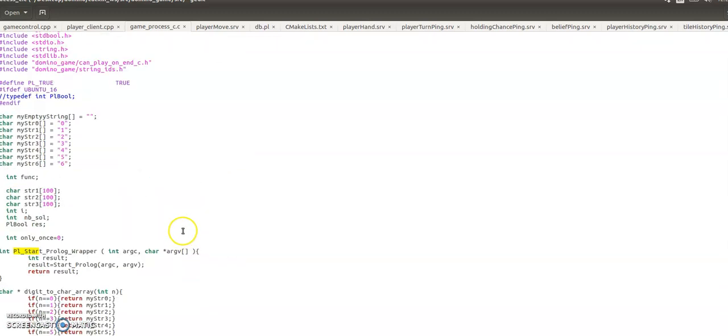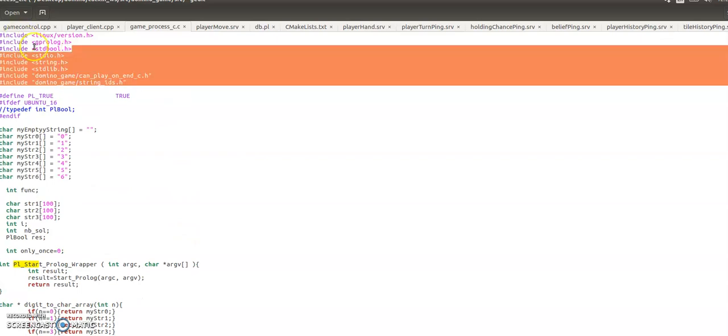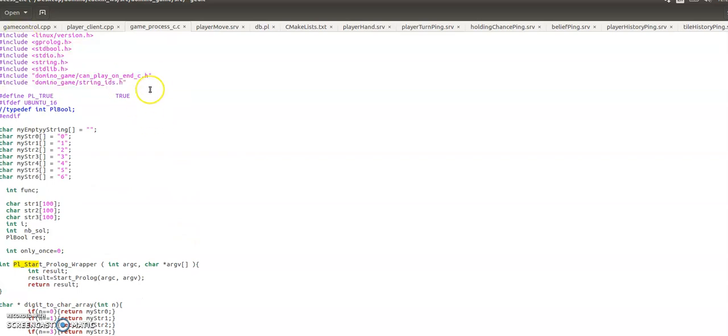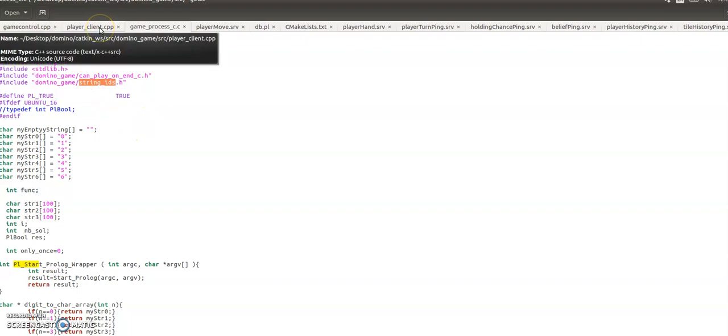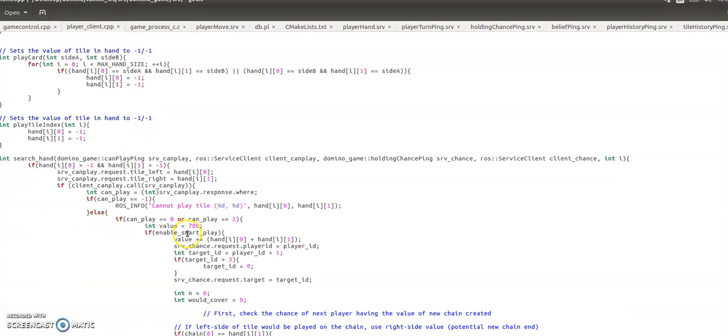That's pretty much it for this file. Obviously, we've got some includes here, a header file for the can play on end atom, and then the string IDs I talked about a minute ago. So I can probably fit the player client stuff in this video, so I'll just pop over there now and we'll go through that.